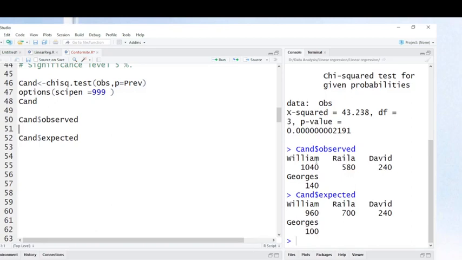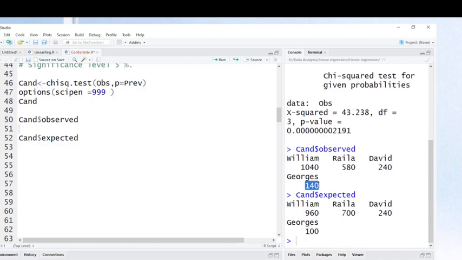But when you look at the observed values, you see they are different from expected. For instance, William observed is 1040, while it would have been 960. Laila is 580, while it would have been 700. David is 240, there's no change, but George expected only 100, while there is 140.